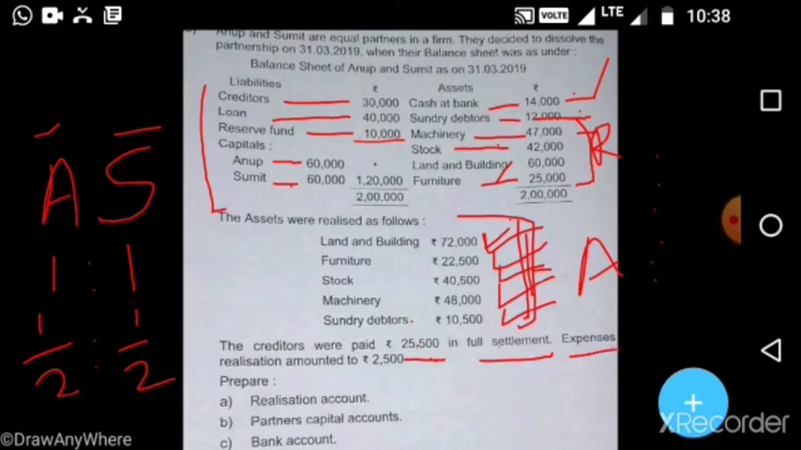Next, what is given is the realization expenses, 2,500. We have to record them in the realization account debit side under the bank heading. We will write Bank, and under that we write Realization Expenses 2,500. Next, they said prepare the realization account, partners' capital account and bank account. These three accounts we have to compulsorily prepare. So I think you understand this question.